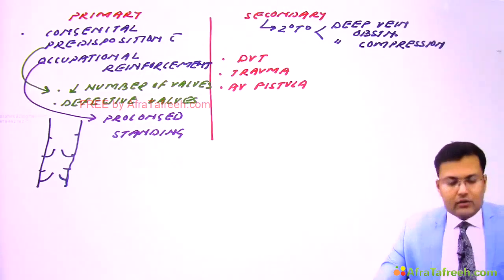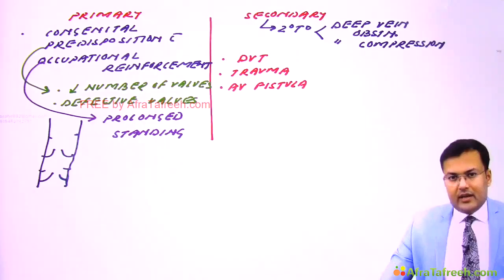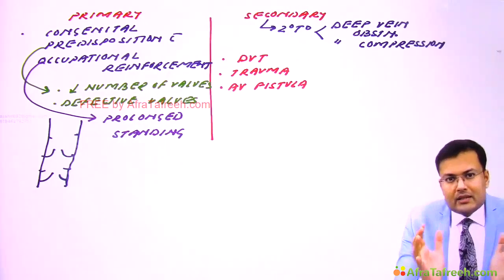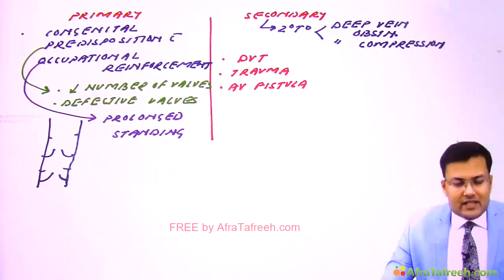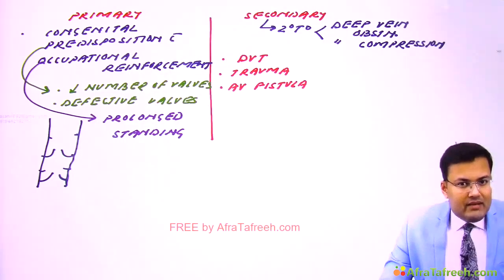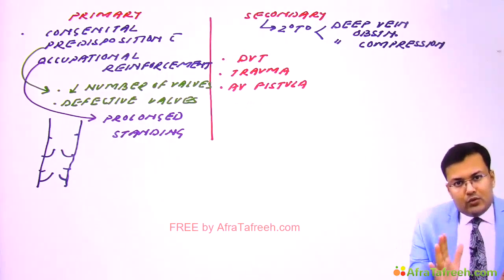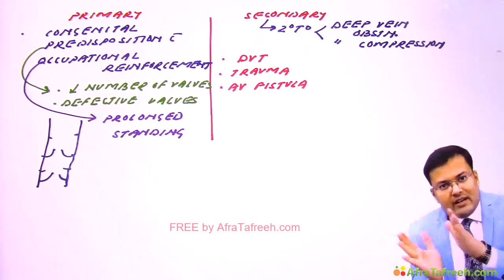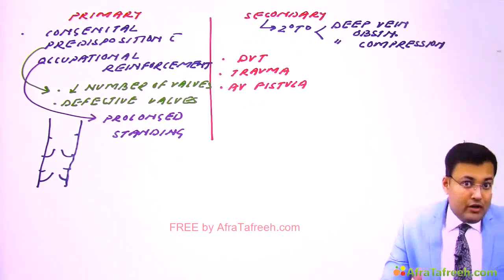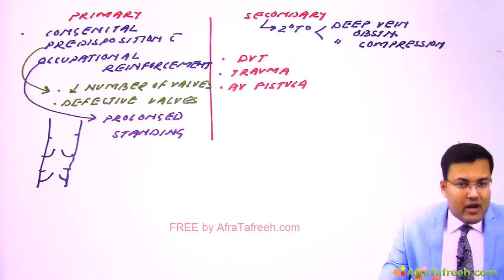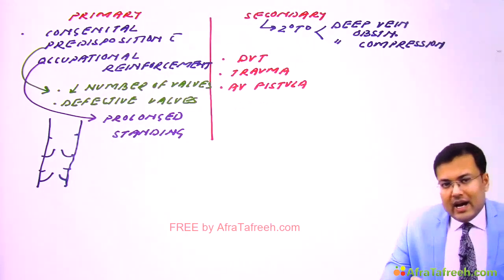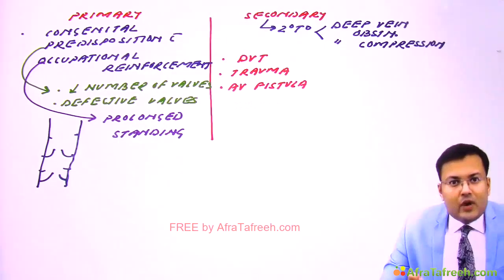And how are these deep veins compressed? If a patient has some mass, some tumor in the pelvis, or in pregnant patients, the uterus tilts to one side and compresses the deep vein of that side. So in pregnancy you have seen that patients have varicose vein in one limb.